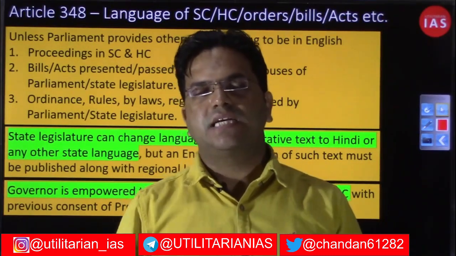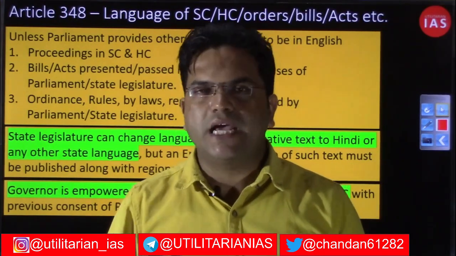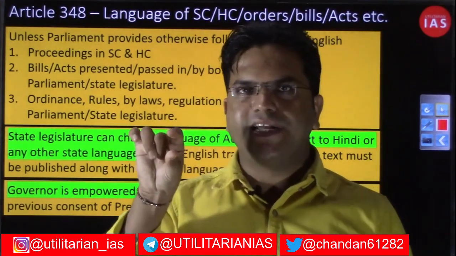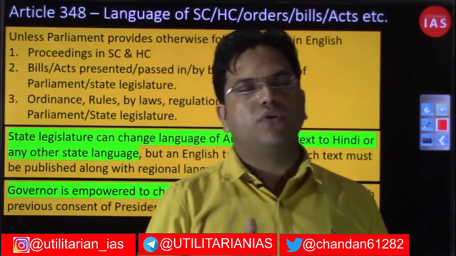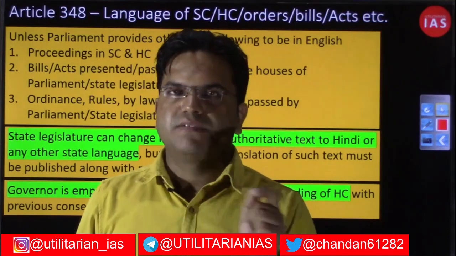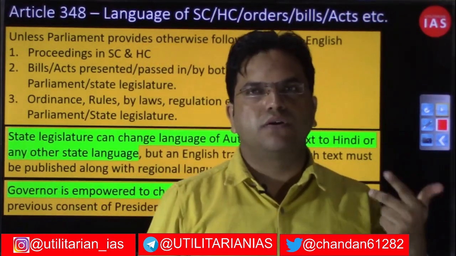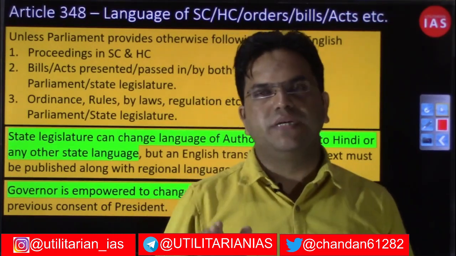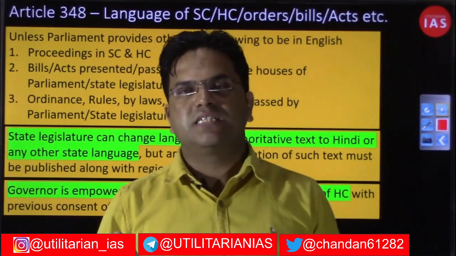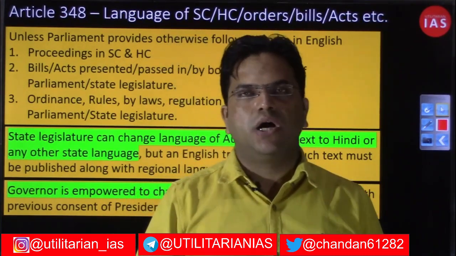And the second thing discussed in this Article 348 is what will be the language of the authoritative text. What is this authoritative text? Authoritative texts are the bills presented in the house, and the acts passed by the Governor or the President. All those bills and acts passed by Parliament or the state legislature are called authoritative text.